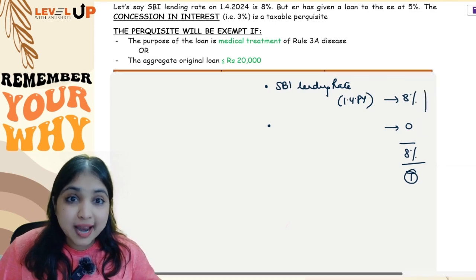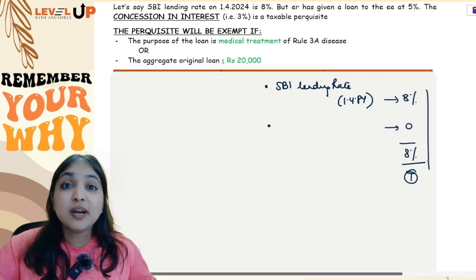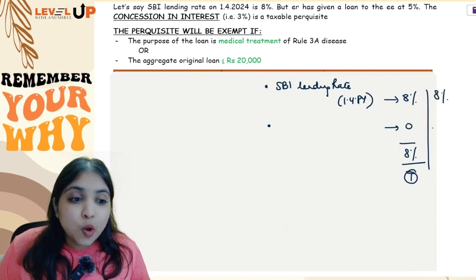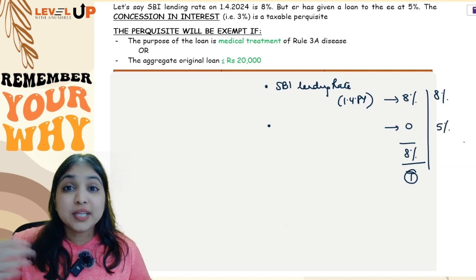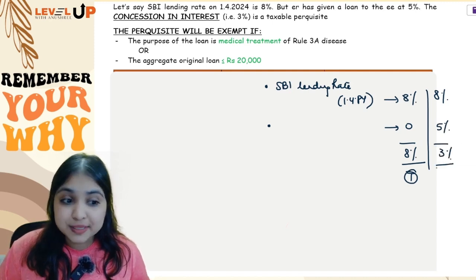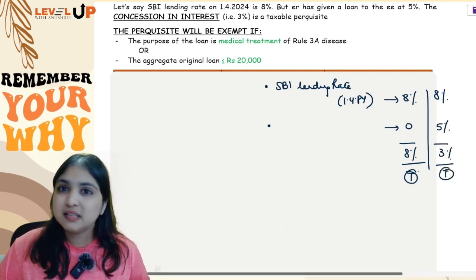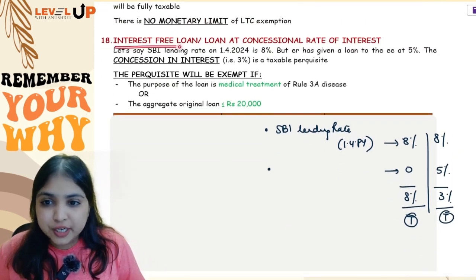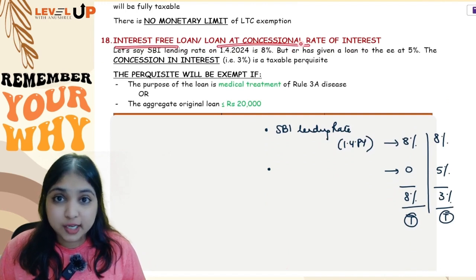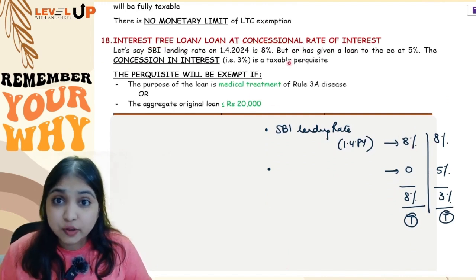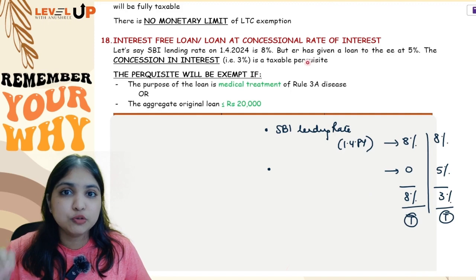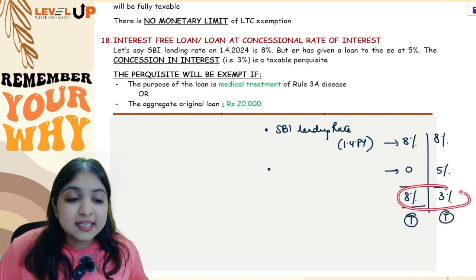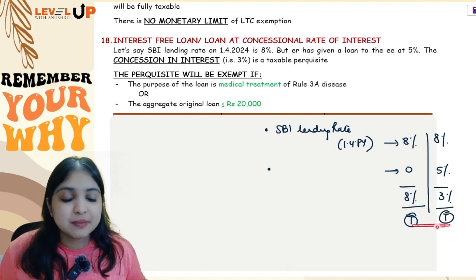There can be a loan at concessional rate of interest. Loan at concessional rate of interest means the market rate is 8%, but the employer is charging only 5%. So the employee is getting a benefit of 3%. This 3% will become taxable perquisite. So what we're talking about right now is 2 things: interest-free loan and loan at concessional rate of interest. If the employer is giving such kind of loan to the employee, then whatever interest the employee is saving, that will become the taxable value of perquisite.